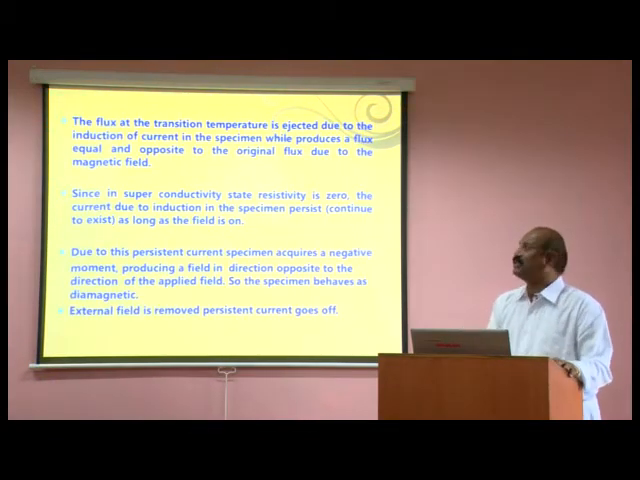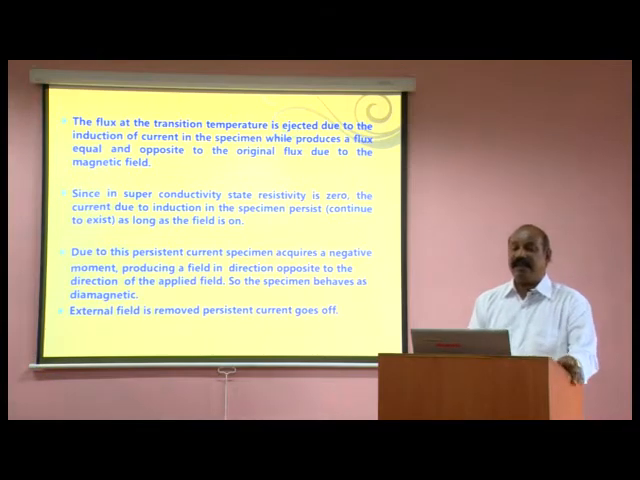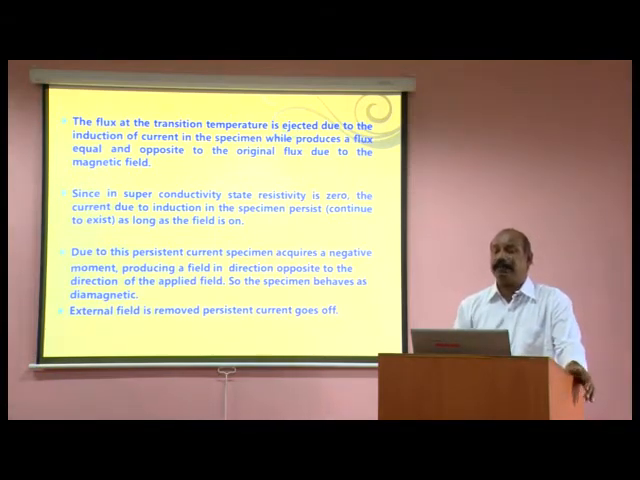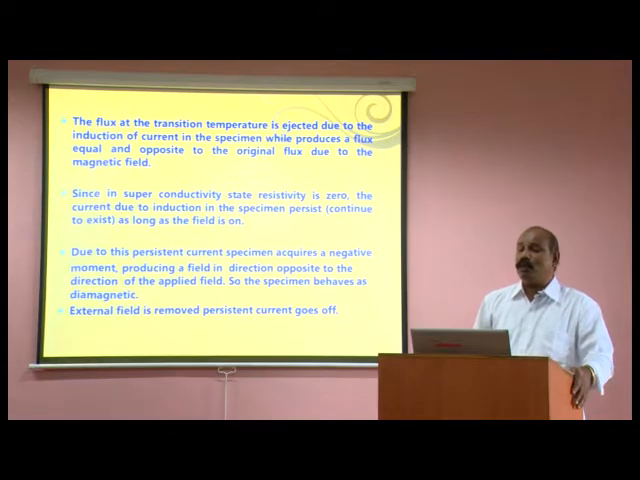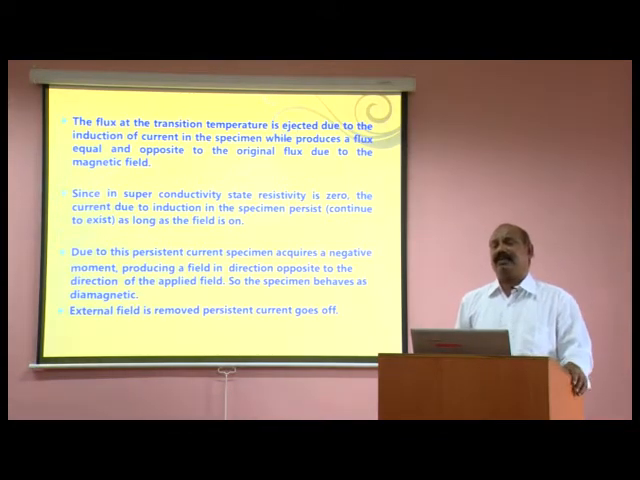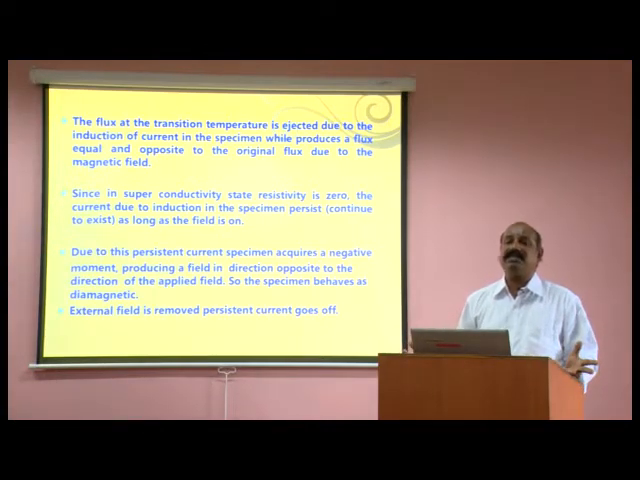So why does such behavior exist? The flux at the transition temperature is ejected due to the induction of current in the specimen, which produces a flux equal and opposite to the original flux due to the magnetic field. I want to explain here. Take a superconducting material. A superconducting material consists of many electrons. These electrons are called super electrons.